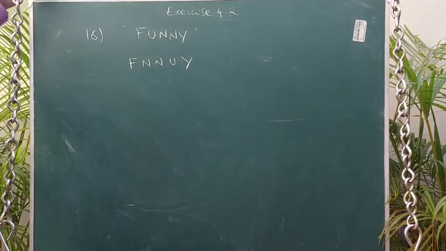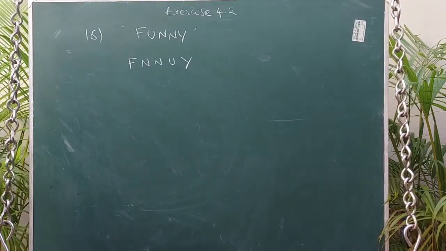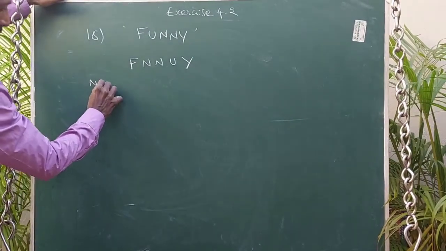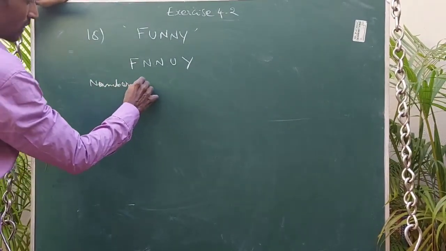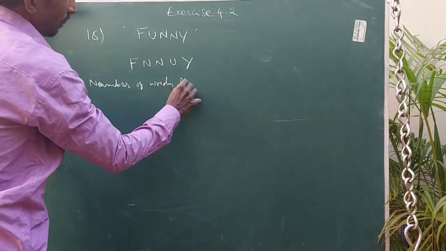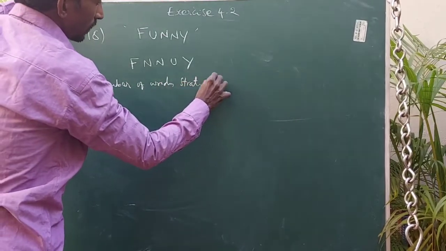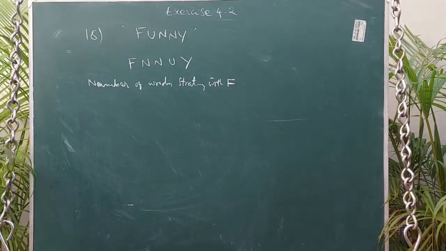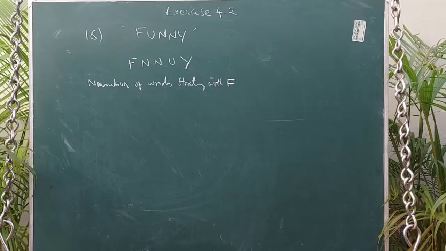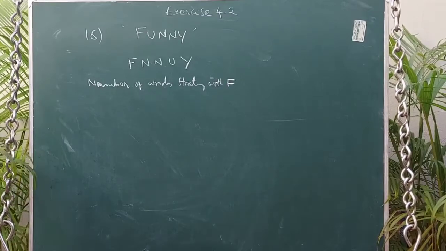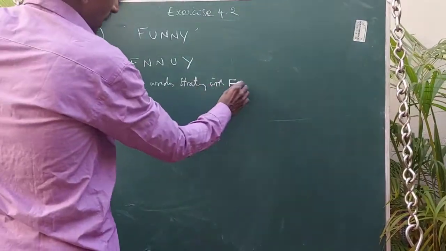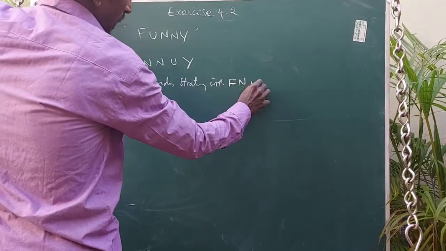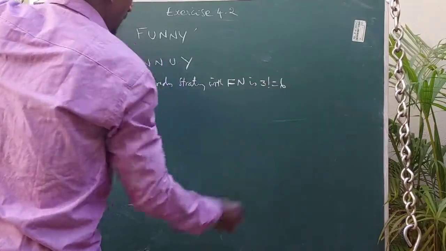Here it is a very easy one. The number of words starting with F: if we consider N, F-N, there are remaining 3 letters, so they can be arranged in 3 factorial ways, that is 6.